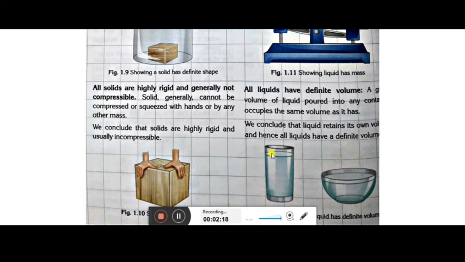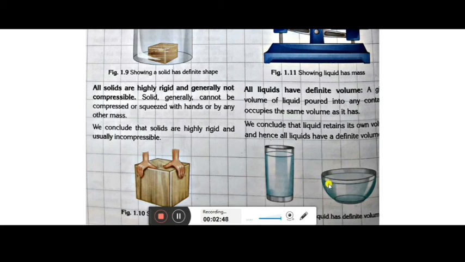If you pour the same amount of water into a bowl whose volume is less than 200 ml, then when you pour the liquid, only that much will stay inside and the rest will remain outside, or it will get spilled out.